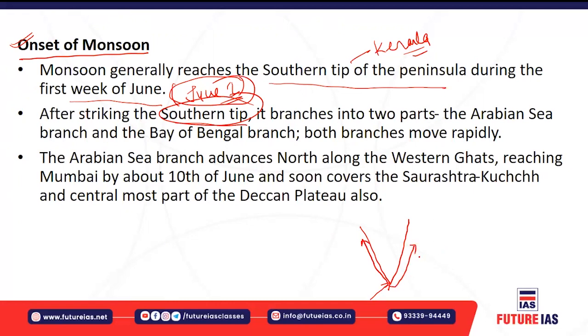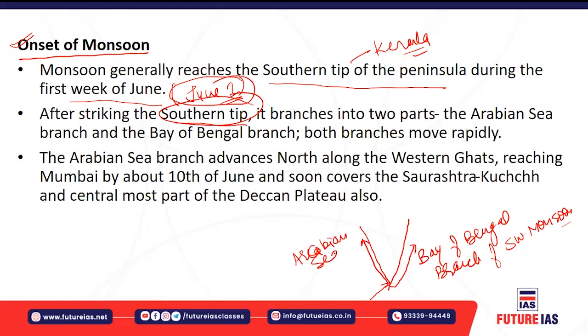One is called the Bay of Bengal branch of the southwestern monsoon, and the other is known as the Arabian Sea branch of the southwestern monsoon. So these are the two branches of the southwestern monsoon.